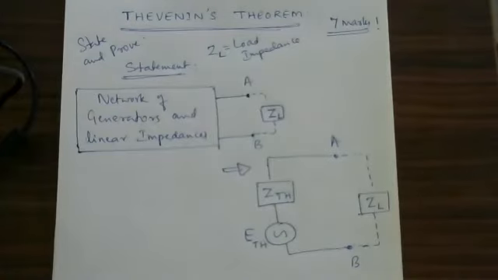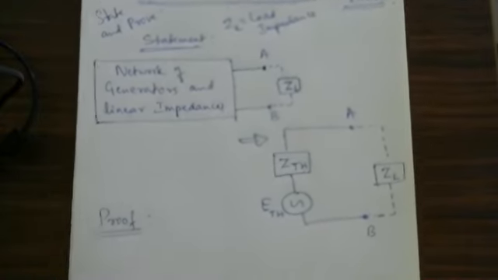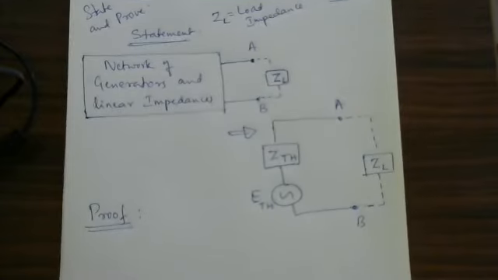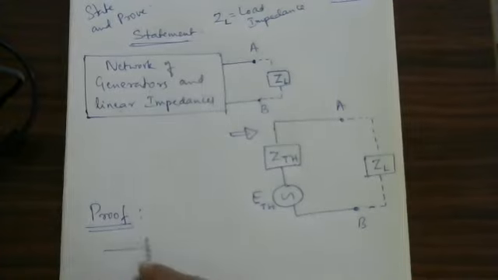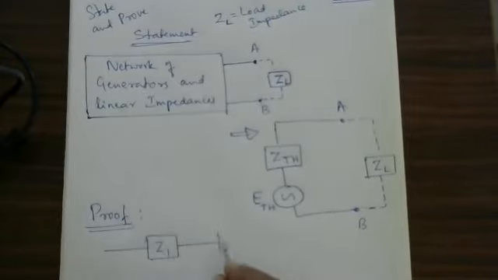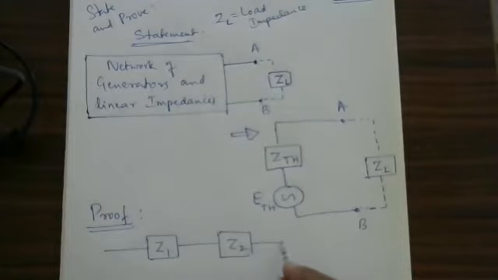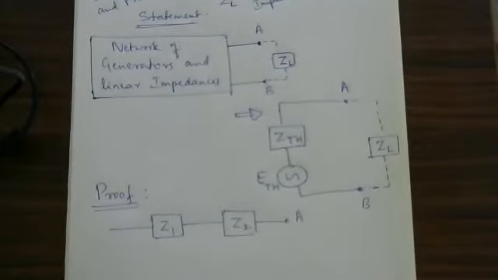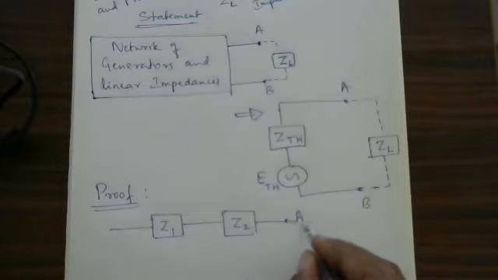This is Thevenin's theorem. Now I have to start with the proof. Today I had to cover this. Proof: let us consider a circuit containing Z1 here, and here Z2. This is point A. Here we can consider ZL.